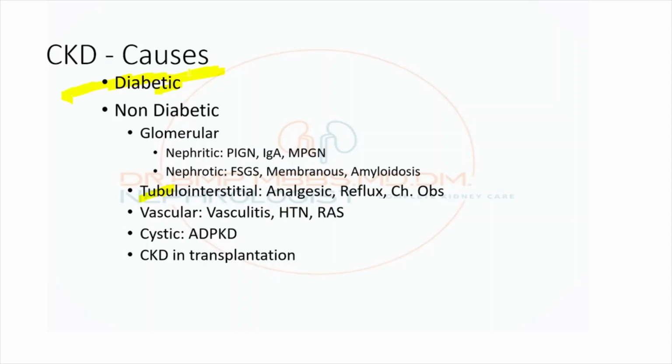So diabetic, they themselves gave it as a separate classification. Other than that, non-diabetic, it can be glomerular cause, tubulo-interstitial cause, vascular cause, cystic, some kind of cyst formation can occur, which also results in CKD, that is ADPKD. So this is the cross classification. It can be glomerular, tubular, interstitial, or the vascular component causes of CKD.